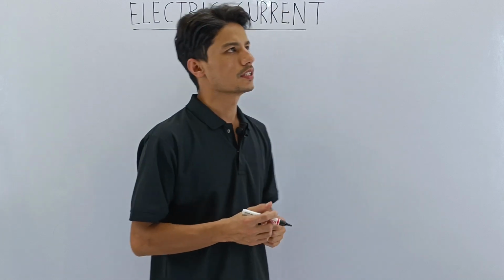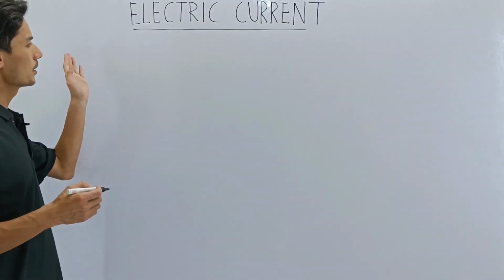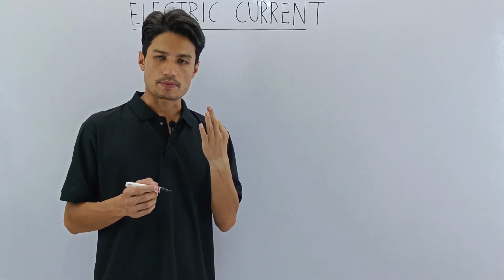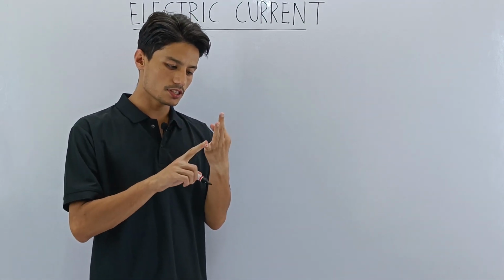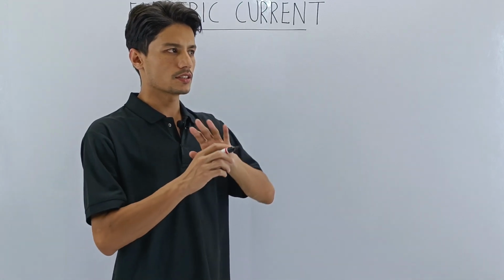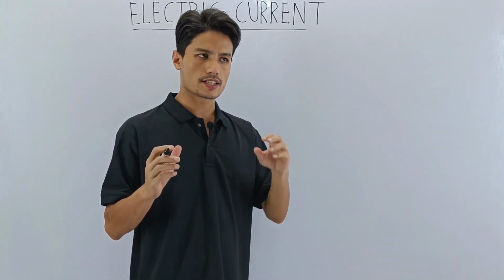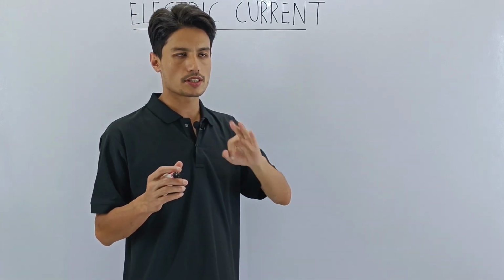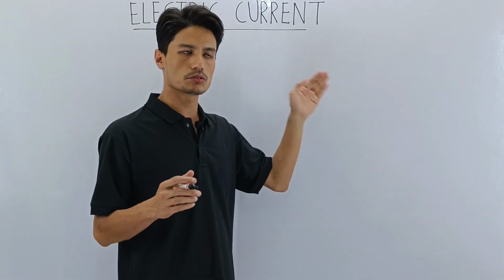Before we go deep into the topic, let us do some quick revision. There are three types of substances: conductors, insulators and semiconductors. Let us first learn about these again as a quick revision before we dive into the topic, because the knowledge of these three is going to be helpful to discuss this lesson.